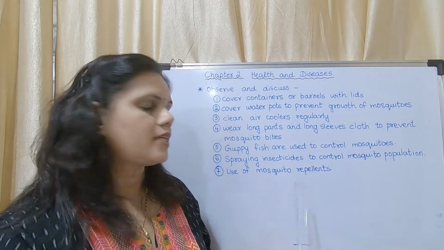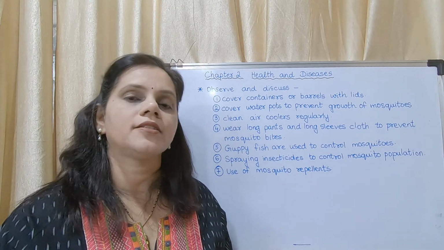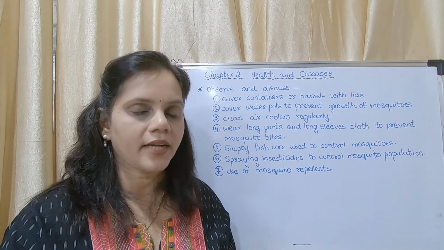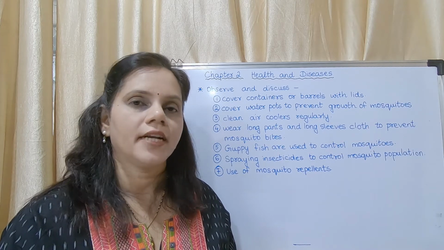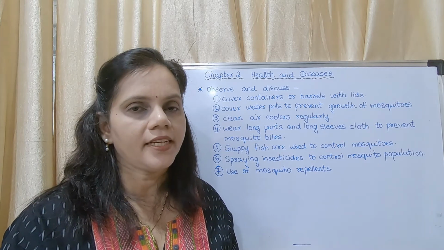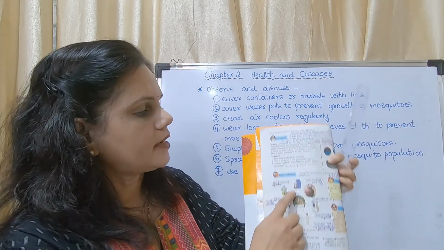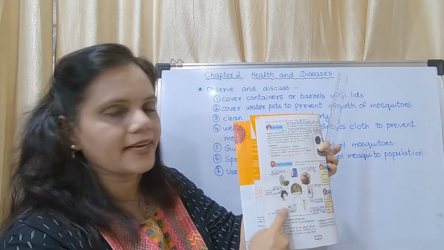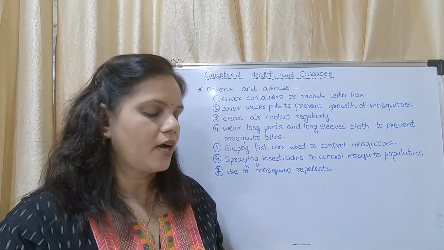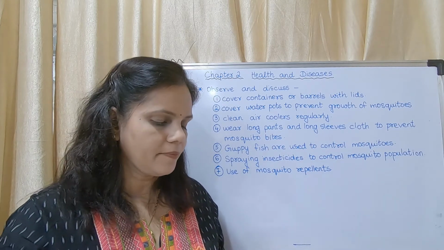You may write all these methods in your textbook also, and you have to learn it because they could ask a question to write the methods to prevent the spread of dengue. Okay, so you may write in your textbook. Okay, you have to start from here, that is the blue colored tank which is shown towards the right. Okay, you may write.